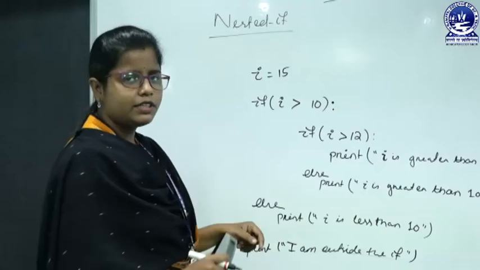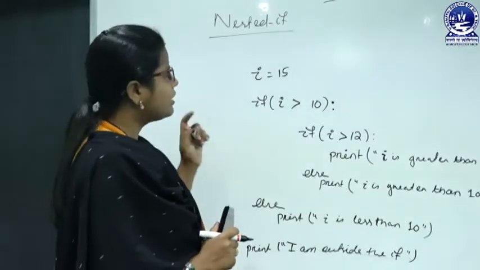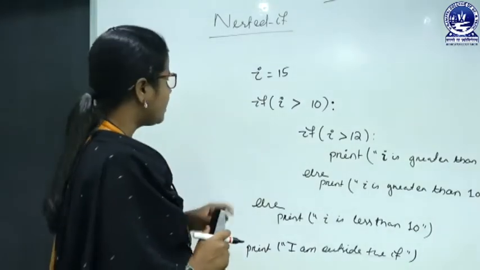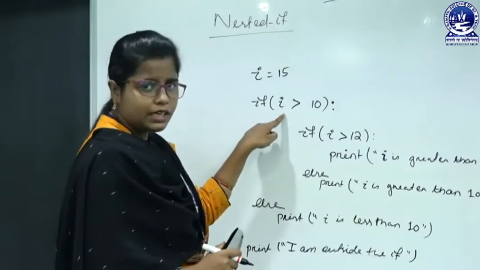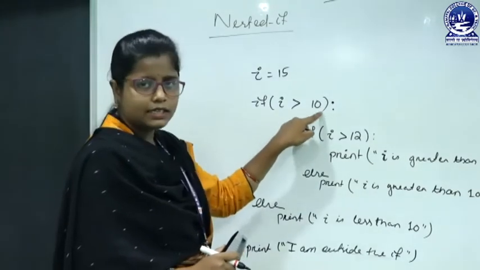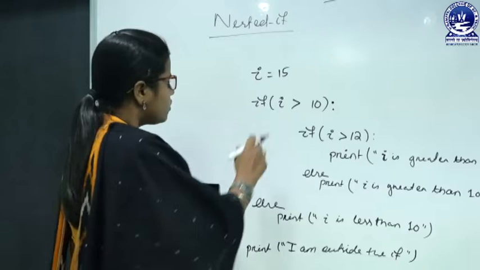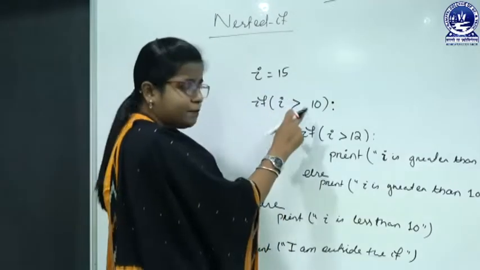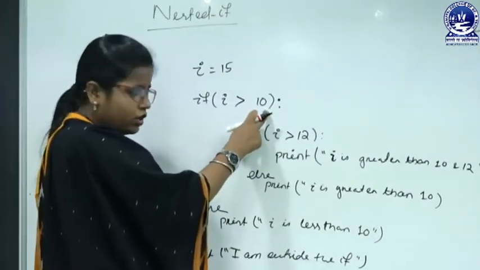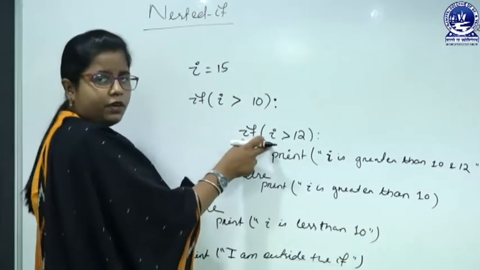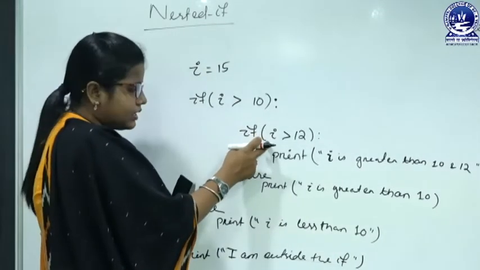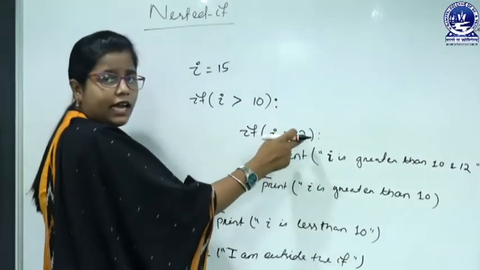So here I have written a program to simplify the nested if control structure. I equals 15. The outer if condition is I greater than 10. So I is 15. Is 15 greater than 10? True. Then we will go for the if block, and inside the if block there is also another condition, that is I greater than 12.